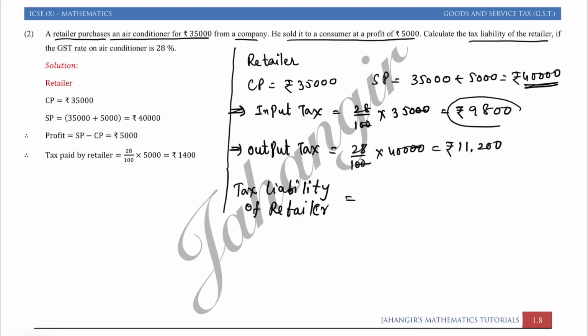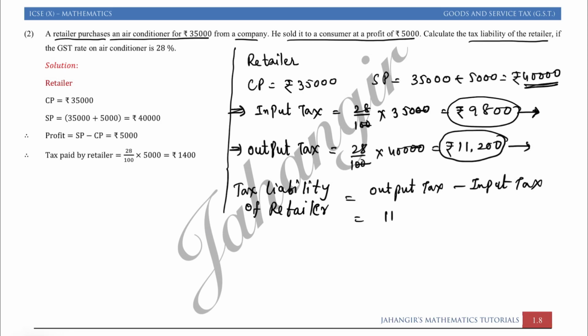While buying, the retailer had paid the input tax to the person from whom he bought, and he got the output tax while selling. So the retailer's tax liability is output tax minus input tax. That is 11,200 minus 9,800, which is equal to rupees 1,400.